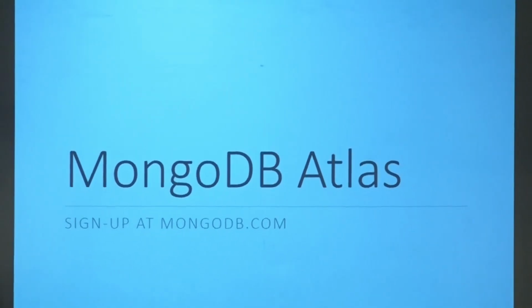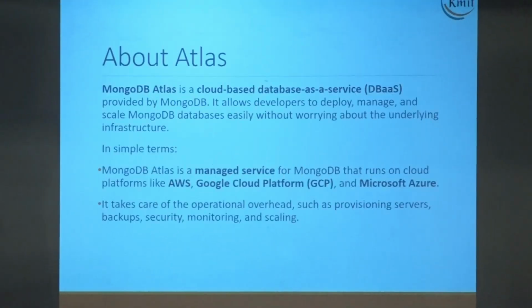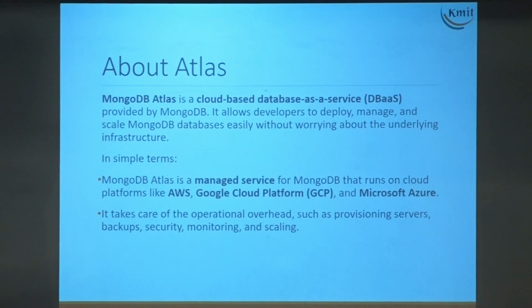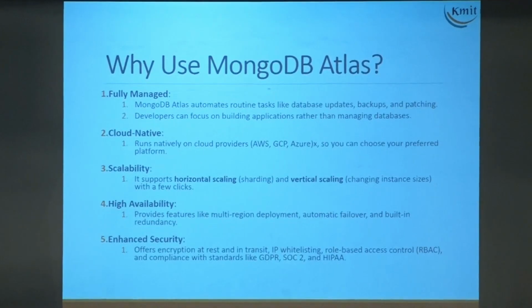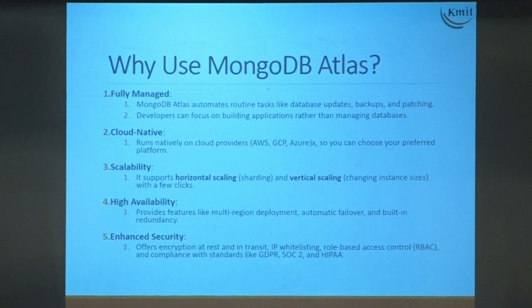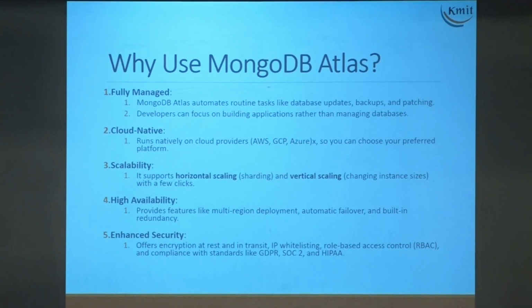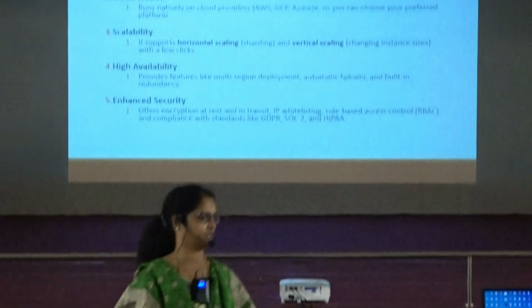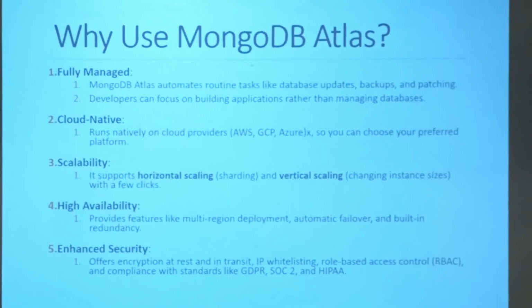Now again, these are the days of having everything on cloud. So we have Atlas, where you can create our MongoDB databases and create our collections, right? Why Atlas? Now I remember telling in the last session, please try to understand what is vertical scaling and horizontal scaling, right? If you add up the servers like that, it is vertical. Add more processing. But if you can scale them, have multiple, and then have them all as a cluster talking to each other, it is horizontal. Please make a note and understand that is one of the interview questions.